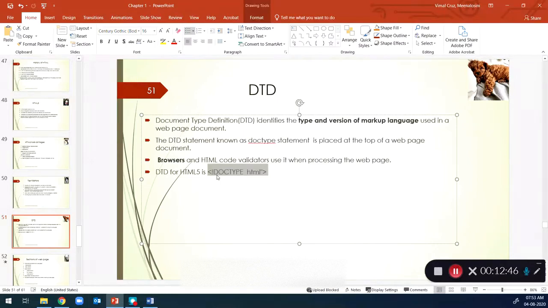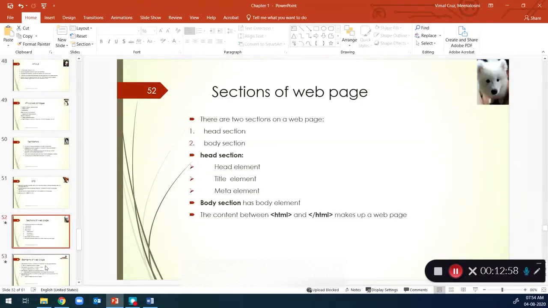In this course we are going to use HTML5. So that means we are starting with this code, doctype in all caps and then html. This is the DTD for HTML5. Next we are going to speak about how a web page actually looks.